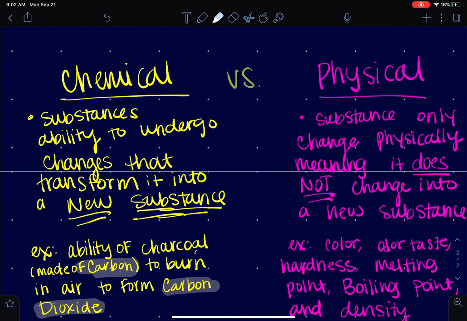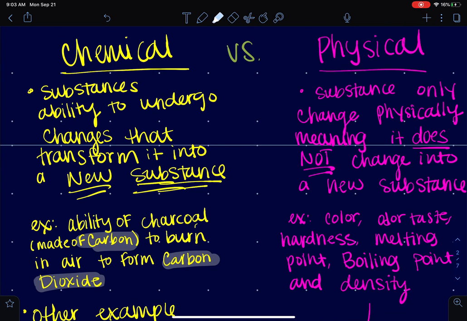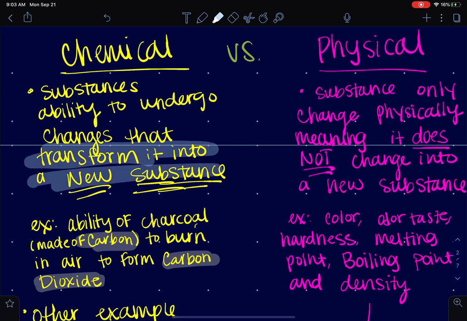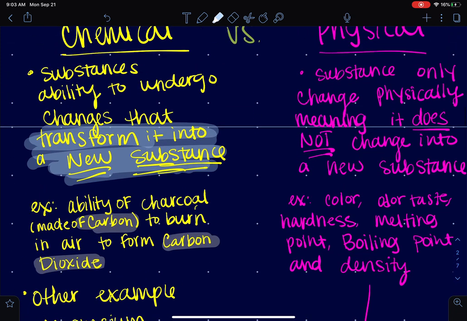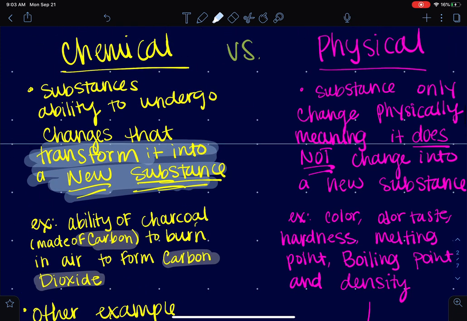So then we get into a different type of property. Now we're going to look at chemical versus physical, which is something you've talked about in your past, I'm sure. A chemical property or a chemical change is where you are actually transforming it into a new substance, okay? So it is no longer the same thing. That is basically what we're going to talk about the entire year: types of chemical properties and chemical changes.